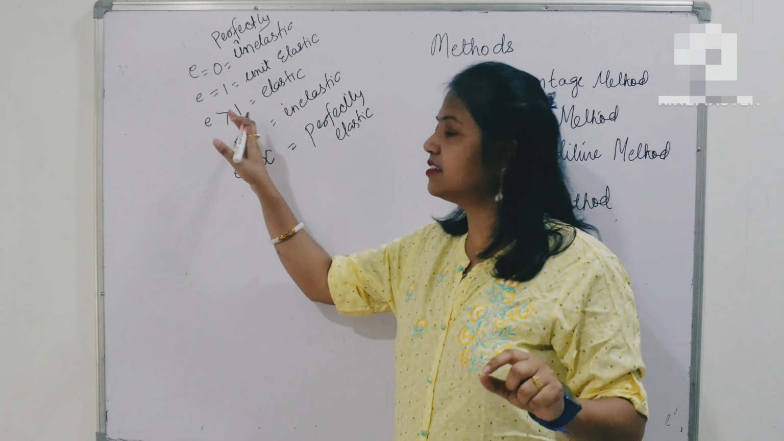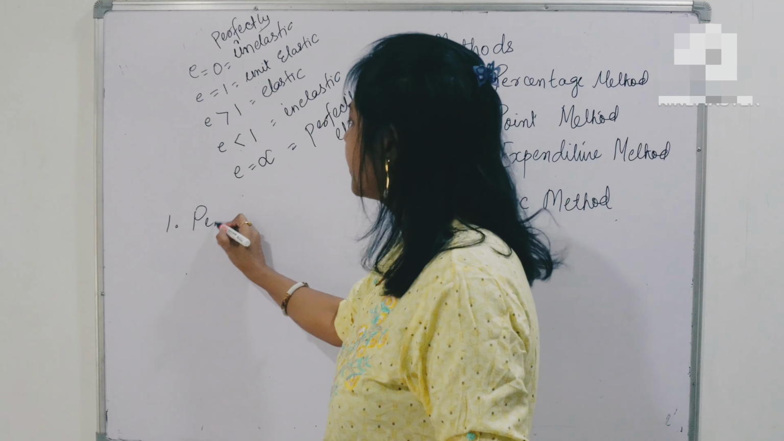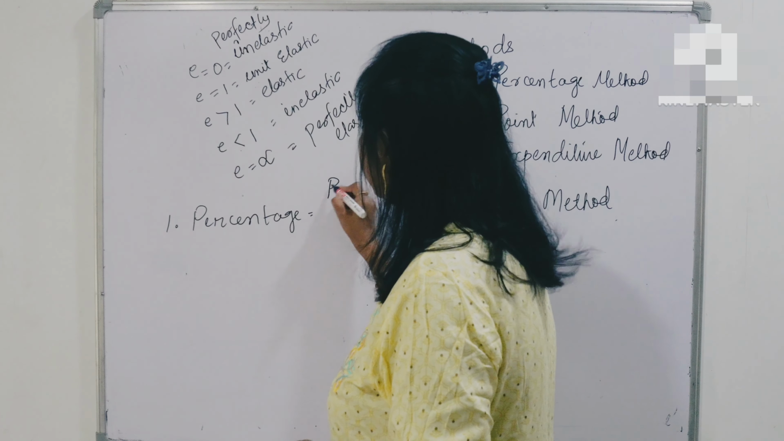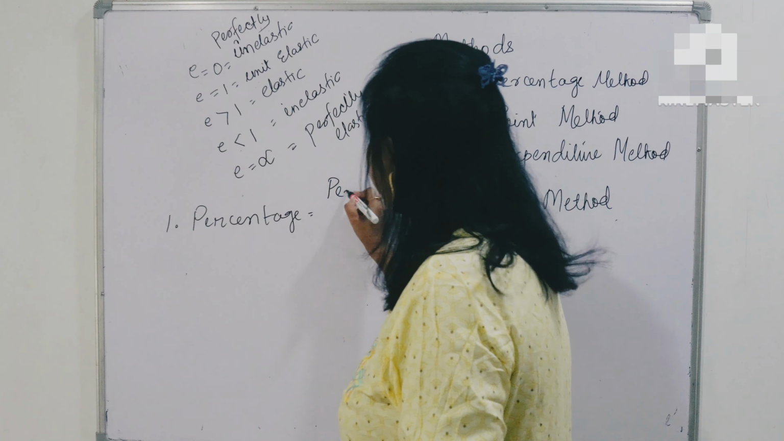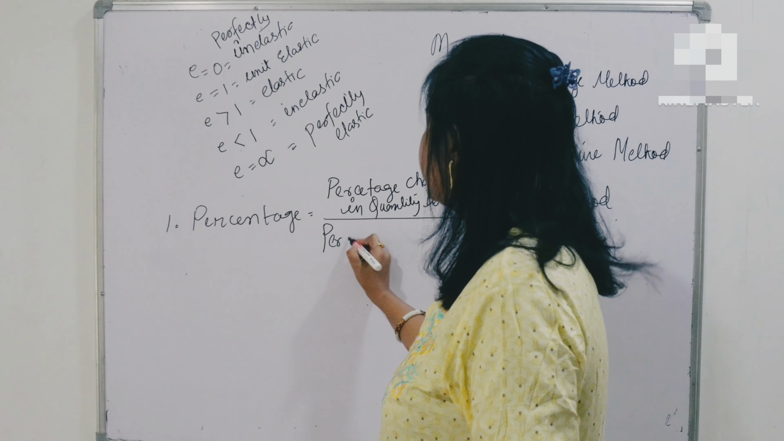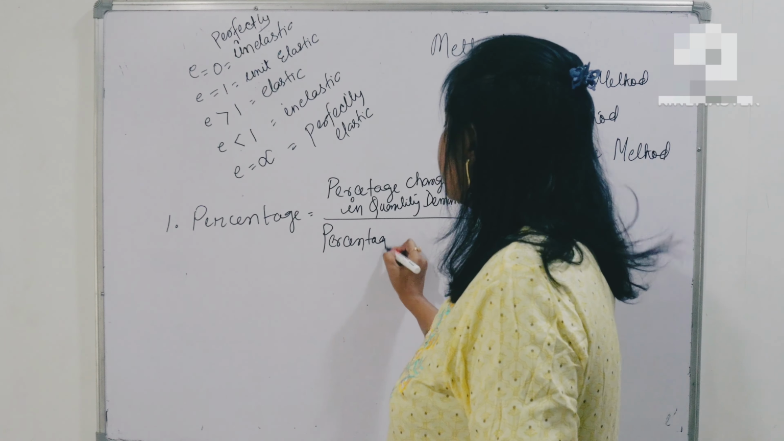First, let us take up the first method, the percentage method. In the percentage method, we are trying to find out the percentage change in quantity demanded. If you are demanding a quantity of any product A, B, C or XYZ, how much is the percentage change in quantity demanded, divided by how much is the percentage change in price?